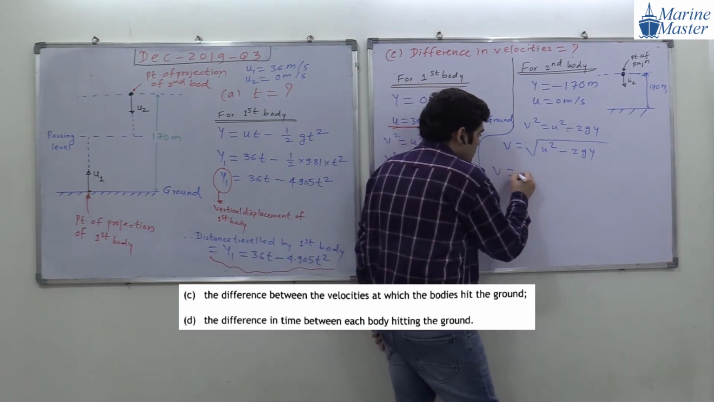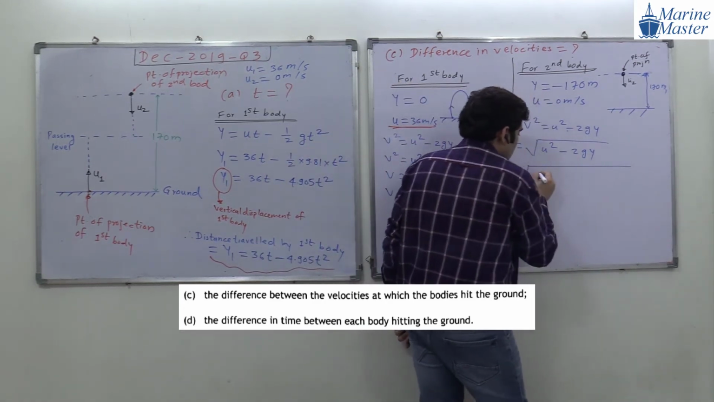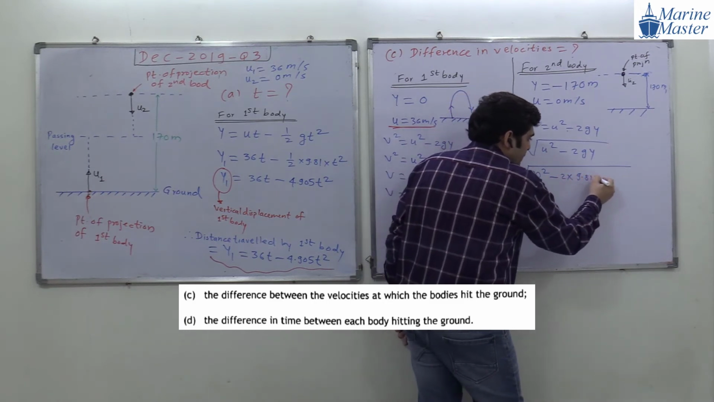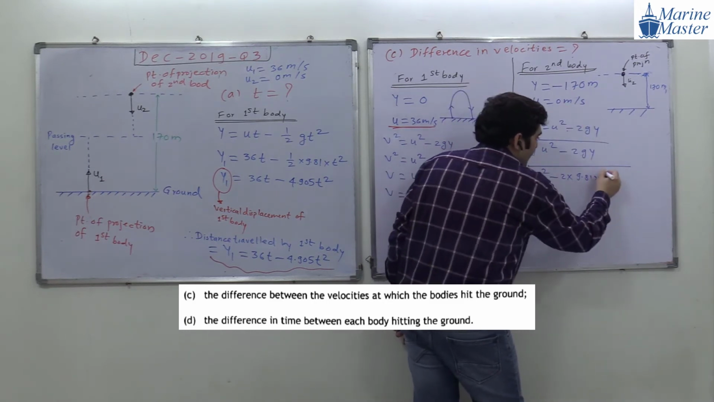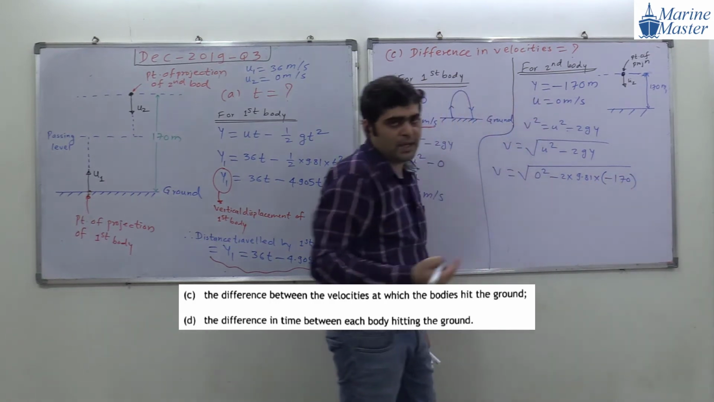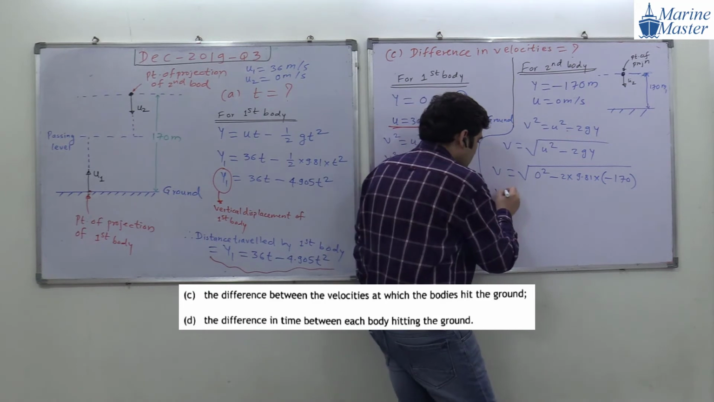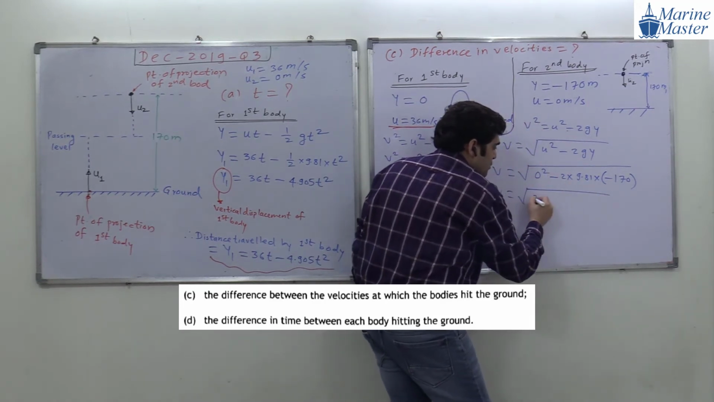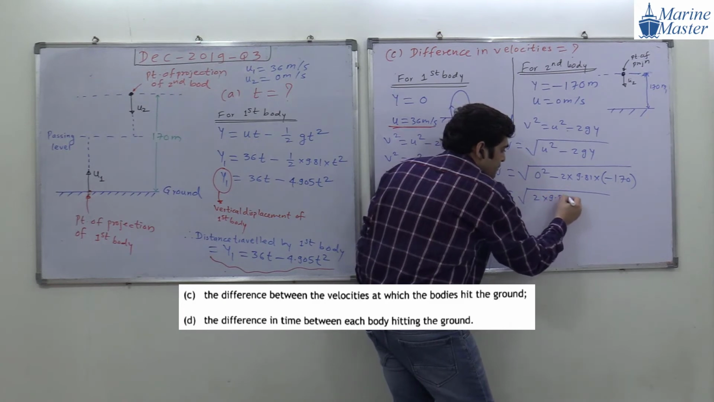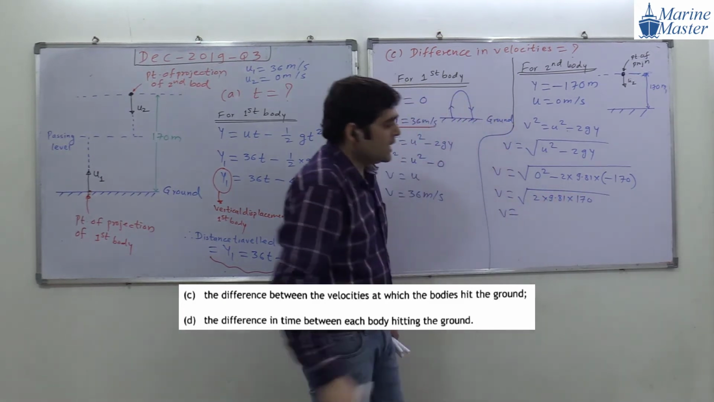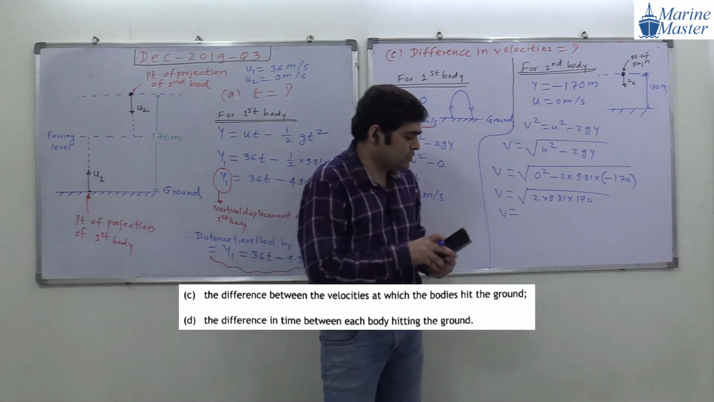So v is equal to under root of u is 0, minus 2 into 9.81 into y, which is minus 170. So this minus will become plus. So v will be equal to under root of 2 into 9.81 into 170. Please everyone calculate the value of v. Everyone please do the calculation.